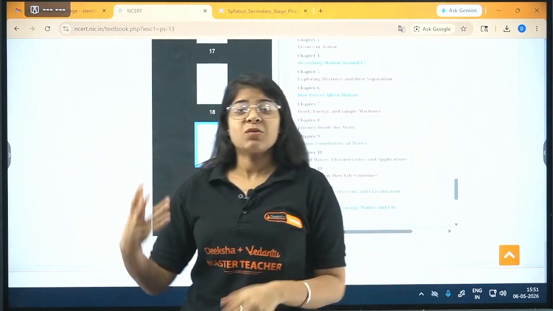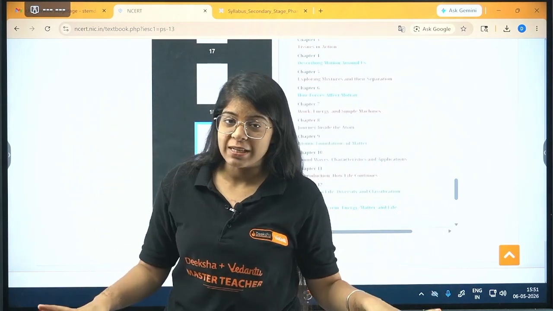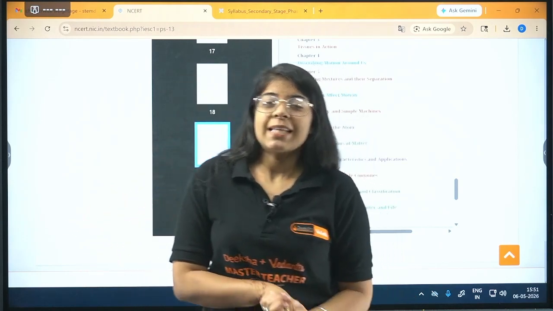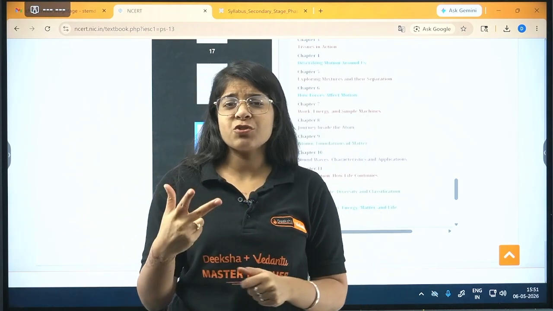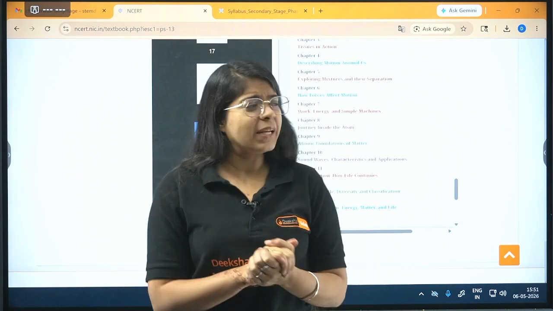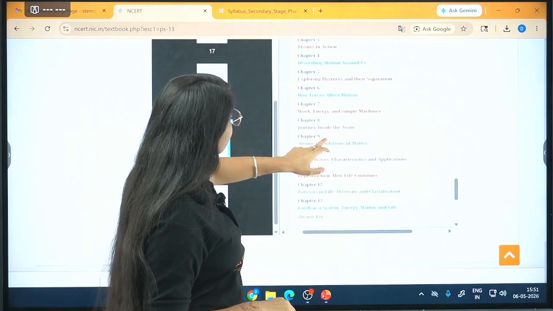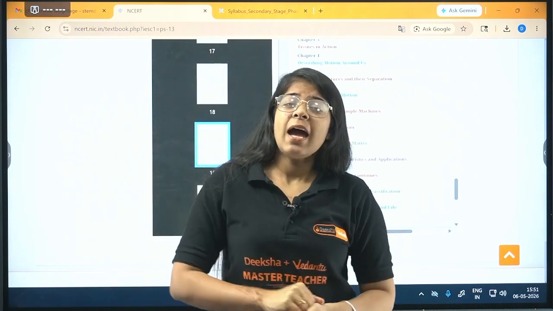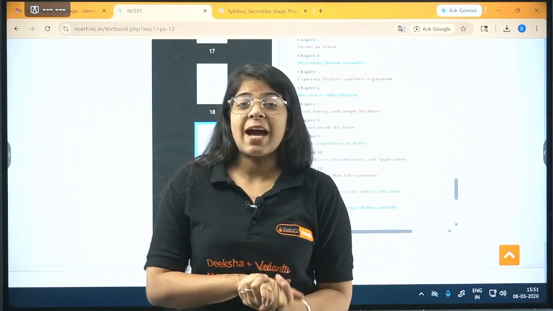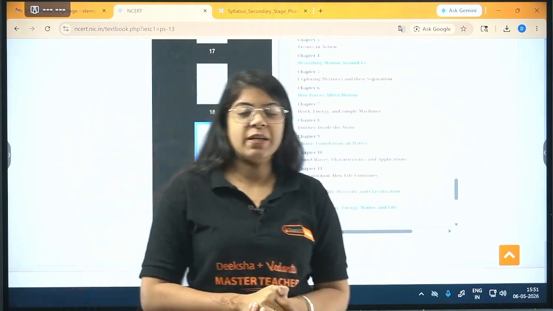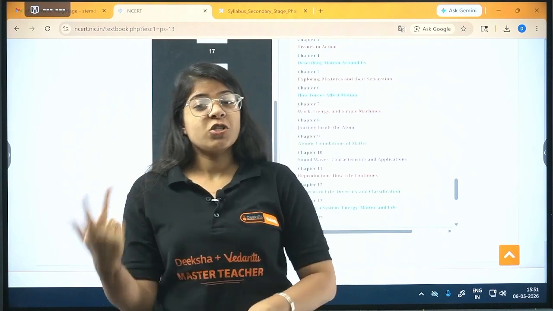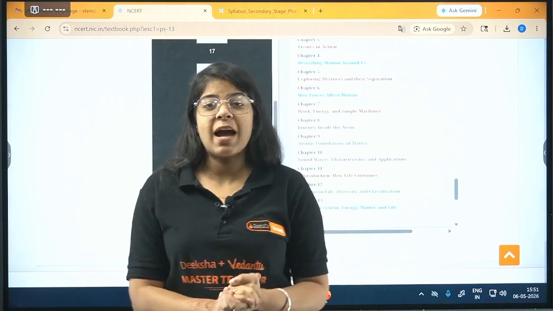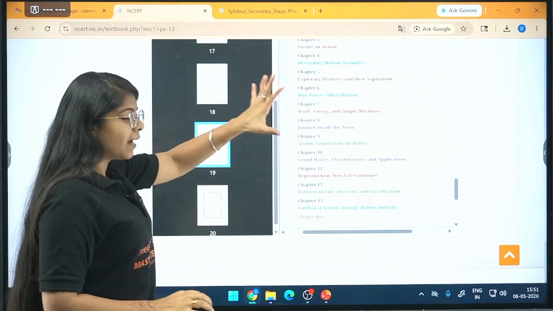The gravitation chapter that was earlier in physics has been deleted. A new topic has been added, that is simple machines. Then in chemistry we have two new chapters. Ionic compounds has also been added. I think we will find that in the atom or matter chapter, and we'll go through that. And one more chapter, Exploring Mixtures and Their Separation Techniques, has also been added. In biology two more chapters have been added, but food resources has been deleted, right? So two more chapters have been added, and we have seen all that.